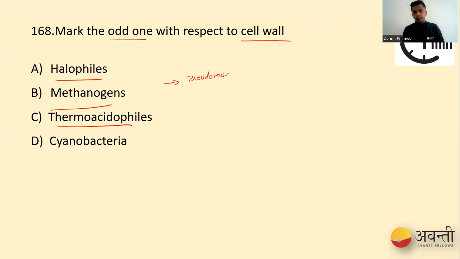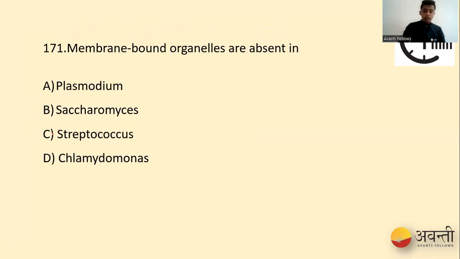Pseudomurein is the term for the cell wall composition present in archaebacteria. Whereas cyanobacteria contain murein, not pseudomurein. It is made up of murein. So that is why cyanobacteria is the odd one compared to all the archaebacteria. So our option D is correct. Come to the 168th question.